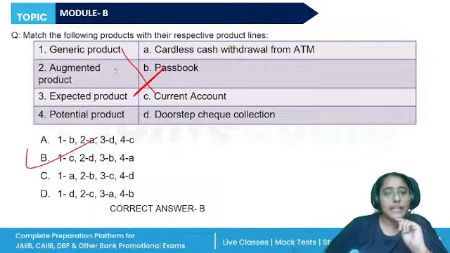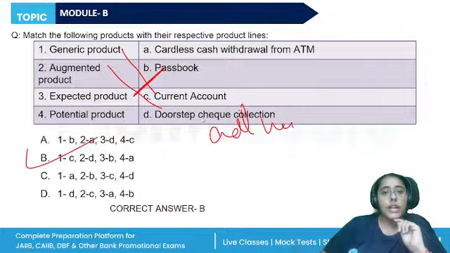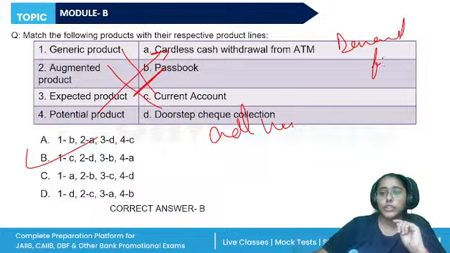All right, augmented product is doorstep. It adds value. Potential product, cardless cash withdrawal. It will have demand in the future.